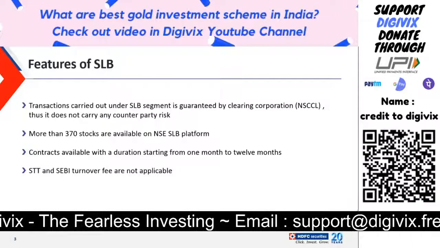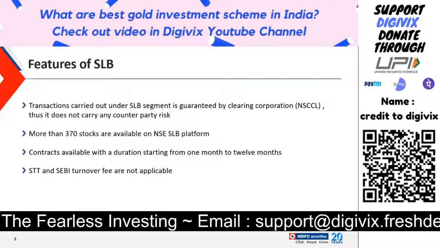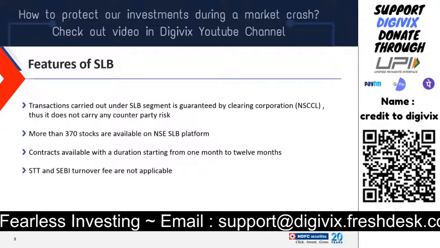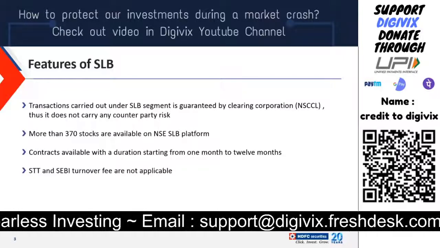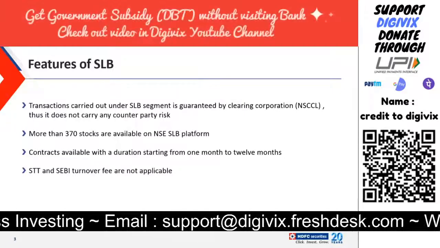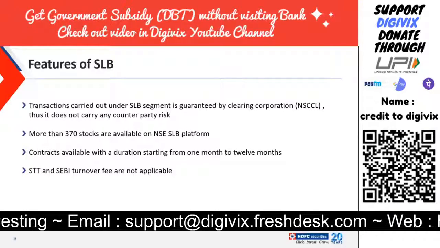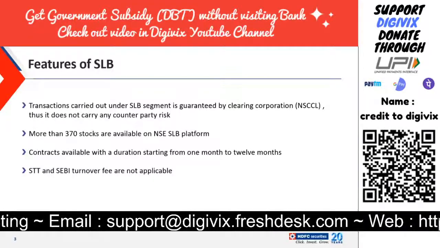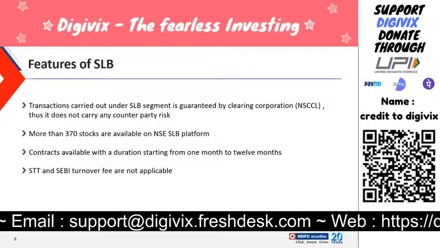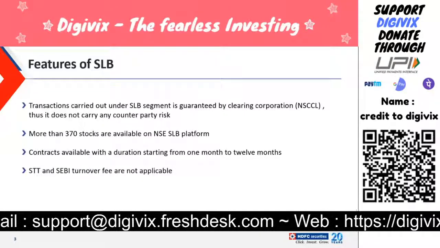There are more than 370 stocks which are eligible on the NSE SLBM platform. This list of stocks keeps changing from time to time. It is updated on a monthly basis. But you can assume that almost all the A group stocks and all the FNO stocks are available in SLBM. The contract period for SLBM starts from 1 month and goes up to 12 months. Again, this is very subjective. The liquidity is mostly found in the first 1 month contract only and not beyond that.